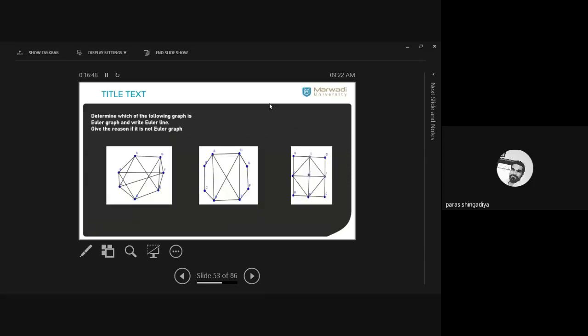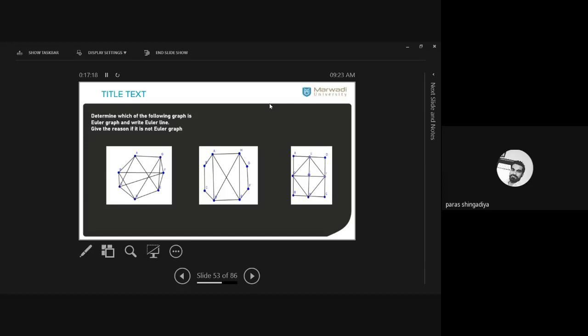And then after we discuss this exercise, the first graph is the Euler graph. First we'll apply this condition. In this, what you have to do is: which of the following graphs is Euler. And if it is Euler, write the Euler line. And if it is not Euler, give the reason. Clear? So what is the conclusion for the first graph? First you just check the degree of all vertices, to verify whether it is Euler or not.